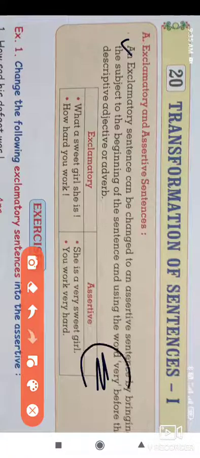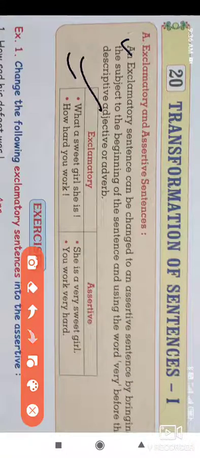It is very important that we must focus on the word very before the descriptive adjective or adverb. So here we have an example of a sentence which is transformed from exclamatory to assertive.